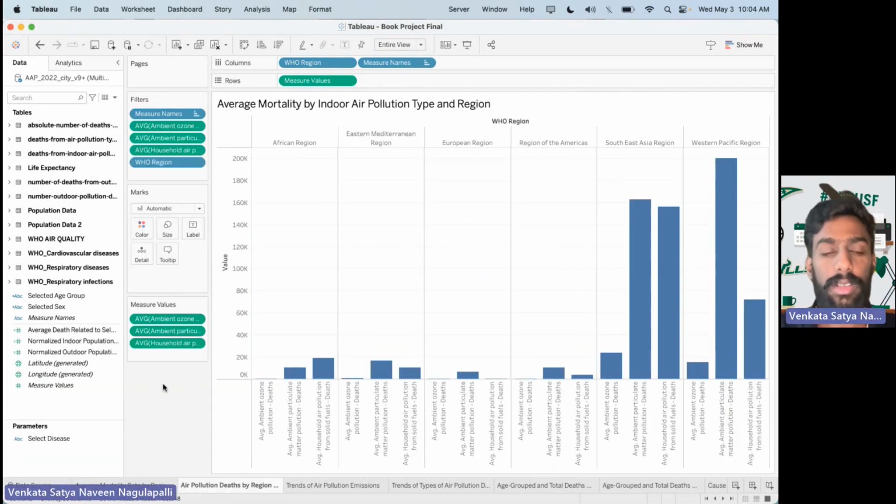And when it comes to the next visualization, we have compared the average mortality rate by different types of air pollution within the region. We can say that the Southeast Asia region and Western Pacific region are higher in ambient ozone pollution as well as ambient particulate matter pollution and household air pollution from solid fuels.